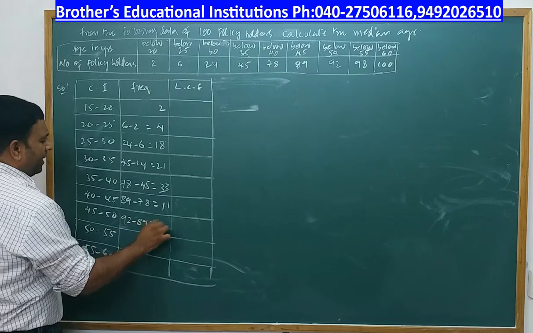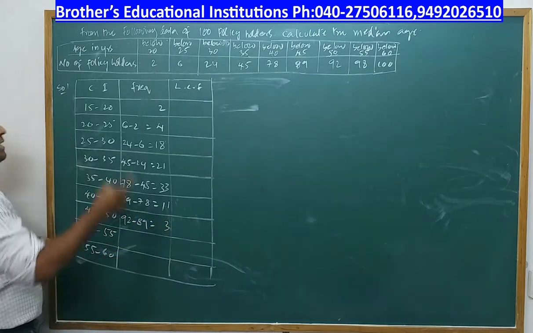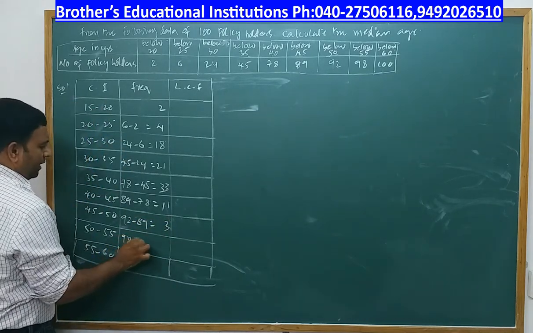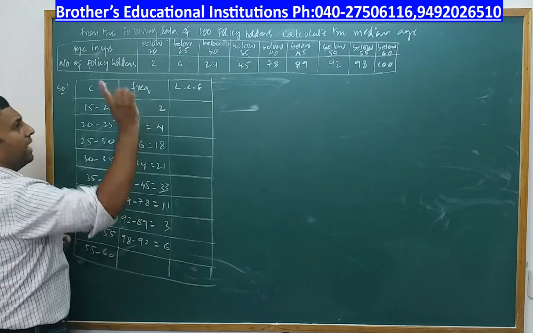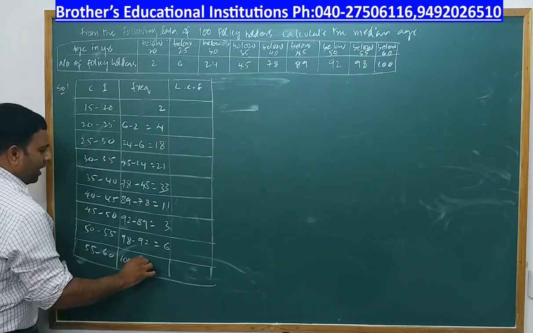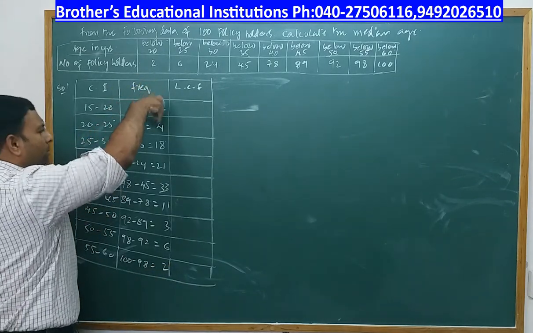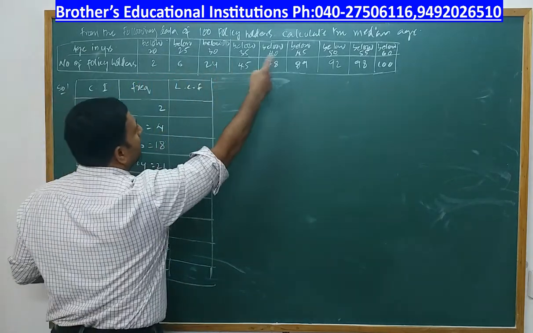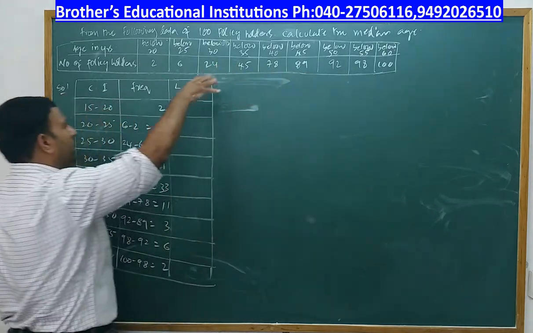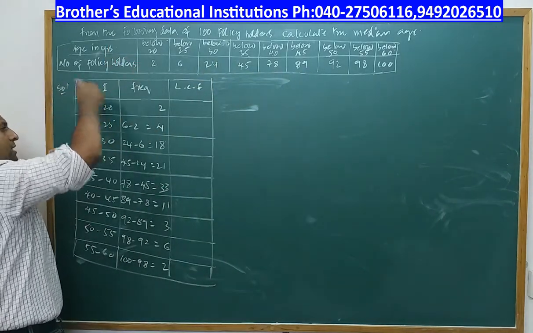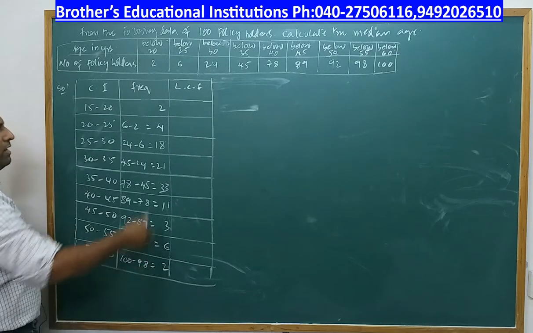92 minus 89 will give me 3. And then 98 minus 92. 98 minus 92 will give me 6. And then 100 minus 98. 100 minus 98 will give me 2. So this is very, very important. Now my frequency is not 2, 6, 24, 45. Those are cumulative frequencies. The real frequency in the class interval is observed and calculated in this way.